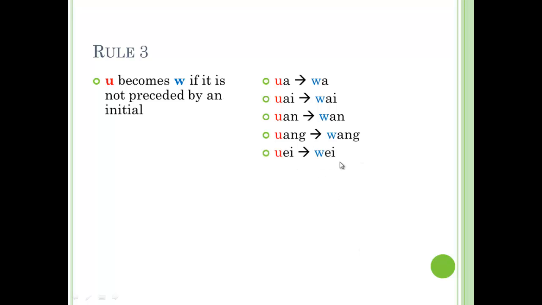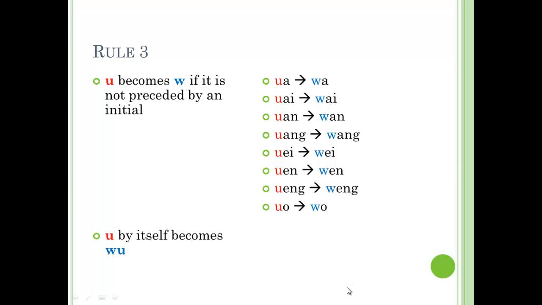Wei, wei. Wen, wen. Weng, weng. Wo, wo. Similar to E, when U is by itself, we add a U, a semi-vowel U, to complete the form.